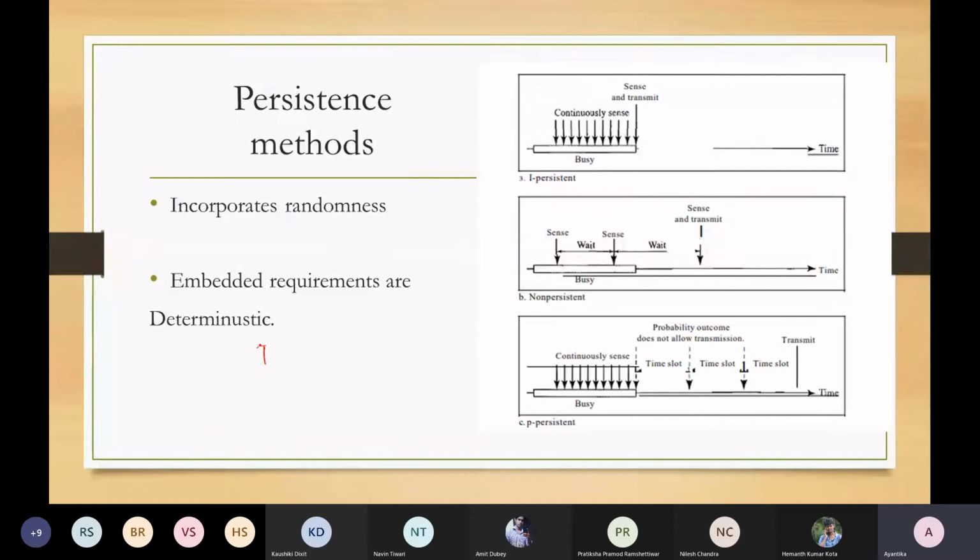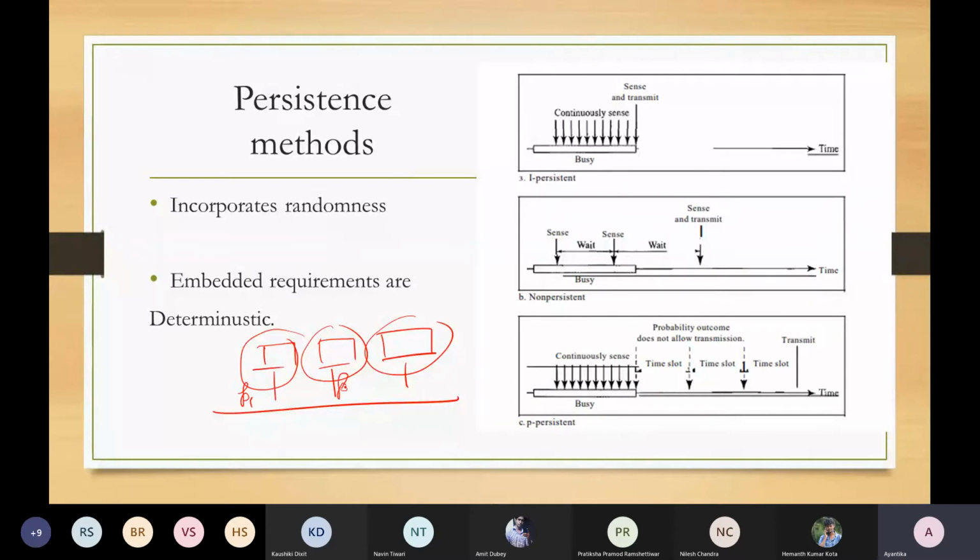When multiple stations are going for this persistent strategy, the main idea is that some probability outcome is associated with each and every station. Maybe this is P1, this is P2, P3. Maybe that is a static probability, or runtime. Somehow the stations are computing that probability outcome.